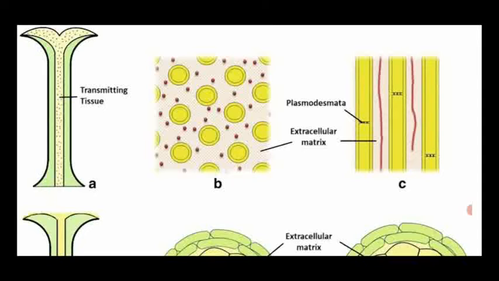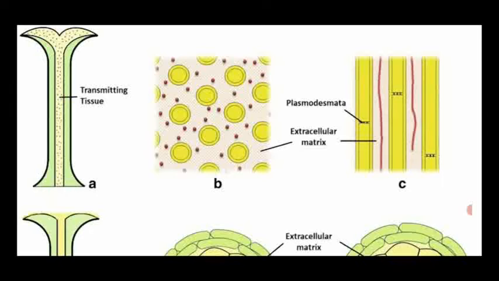First one is the stylar region, which is lined by the glandular tissue named the transmitting tissue. At the center, there is a long core, an empty space like a canal filled with mucilaginous tissue. This long hollow tube starts from the stigma to the base of the style region.